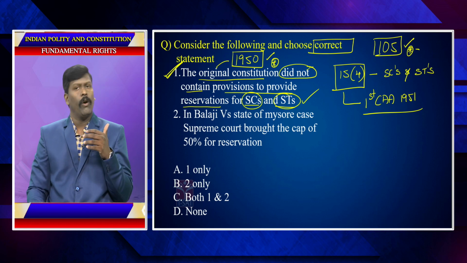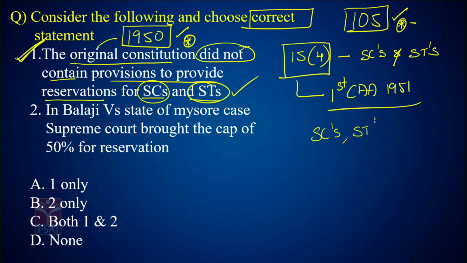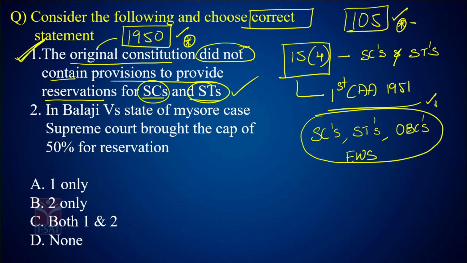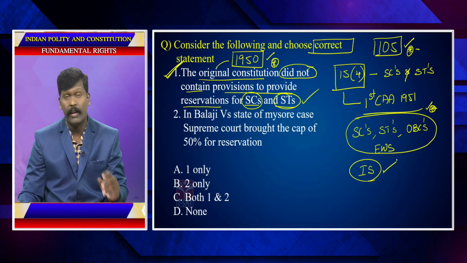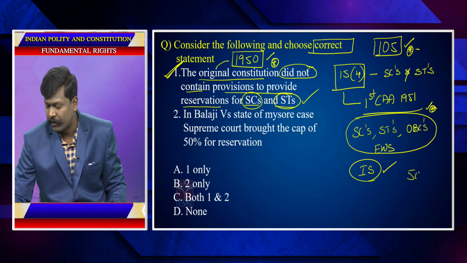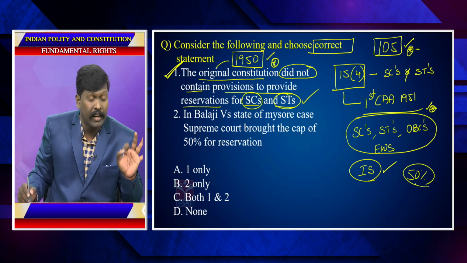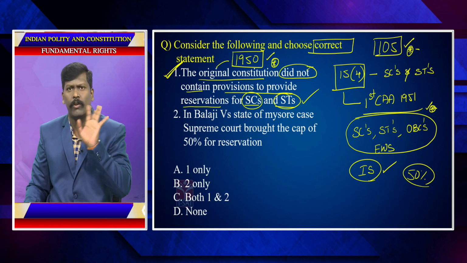In India, we have reservations given to SCs, STs, right? OBCs. Now presently economically weaker sections. Of course, yes. Now my point here is, according to one case, the Supreme Court has directly said, in the Indira Sawhney case, I am quoting, that reservations at any cost cannot go beyond 50%. But under special circumstances, reservation can be given more than 50%. That is what the Supreme Court said in the Indira Sawhney case.